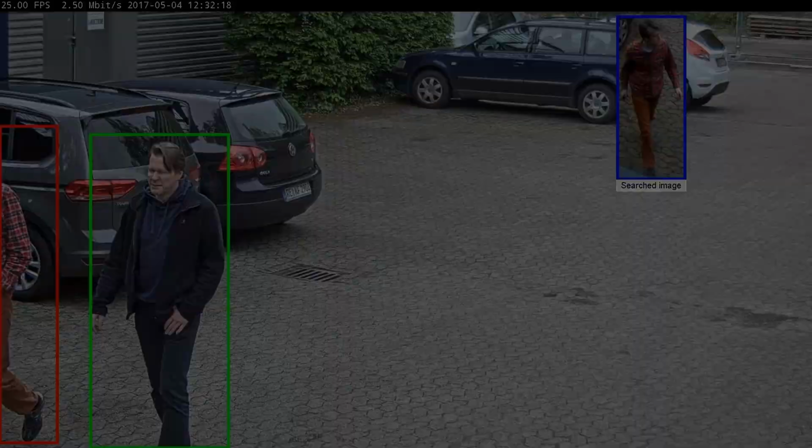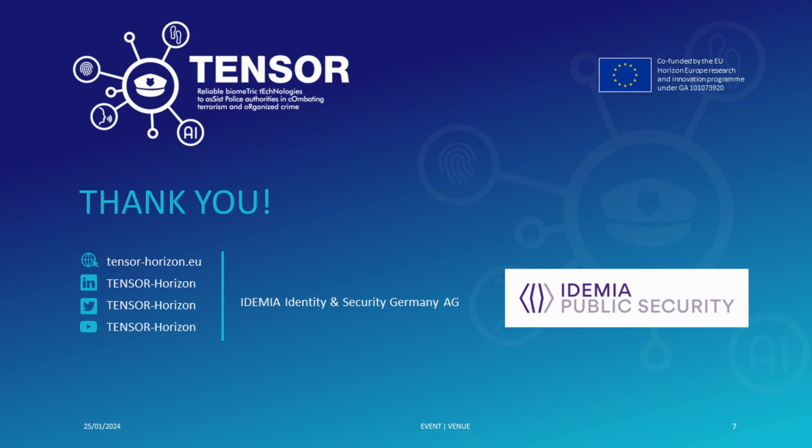In summary, the TENSOR project's re-identification tool represents a key advancement in video surveillance analysis, enhancing investigative capabilities.